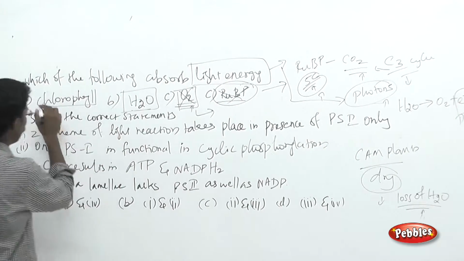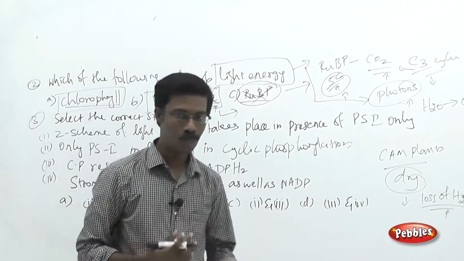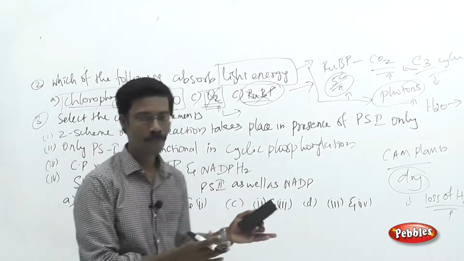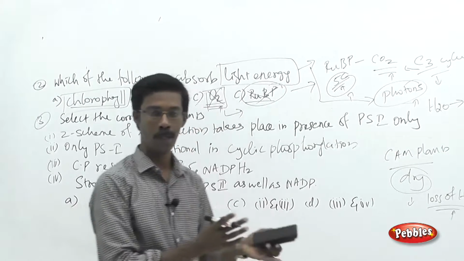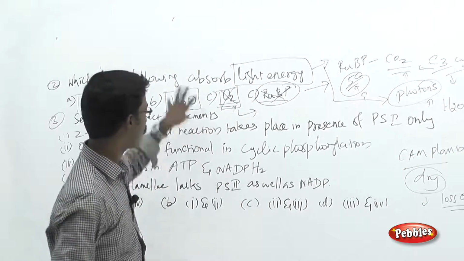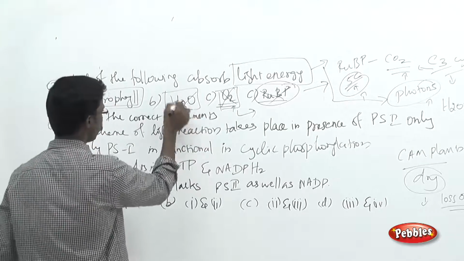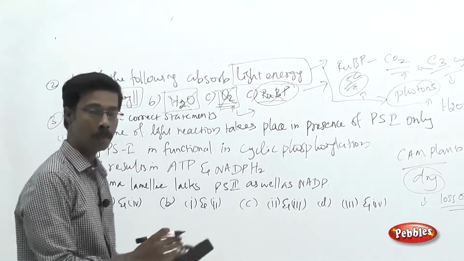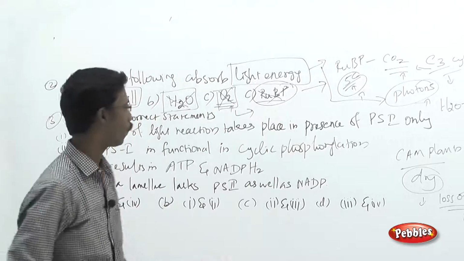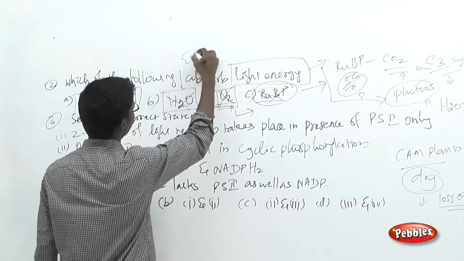Then you have the choices chlorophyll and water. You may get confused with the choice water, because as I told you, the very first step in photosynthesis is the photolysis of water. So you may think that the water may absorb the light energy. That is not a correct choice, because water is being split by means of the energy utilized by the system. So what is the source of that energy?